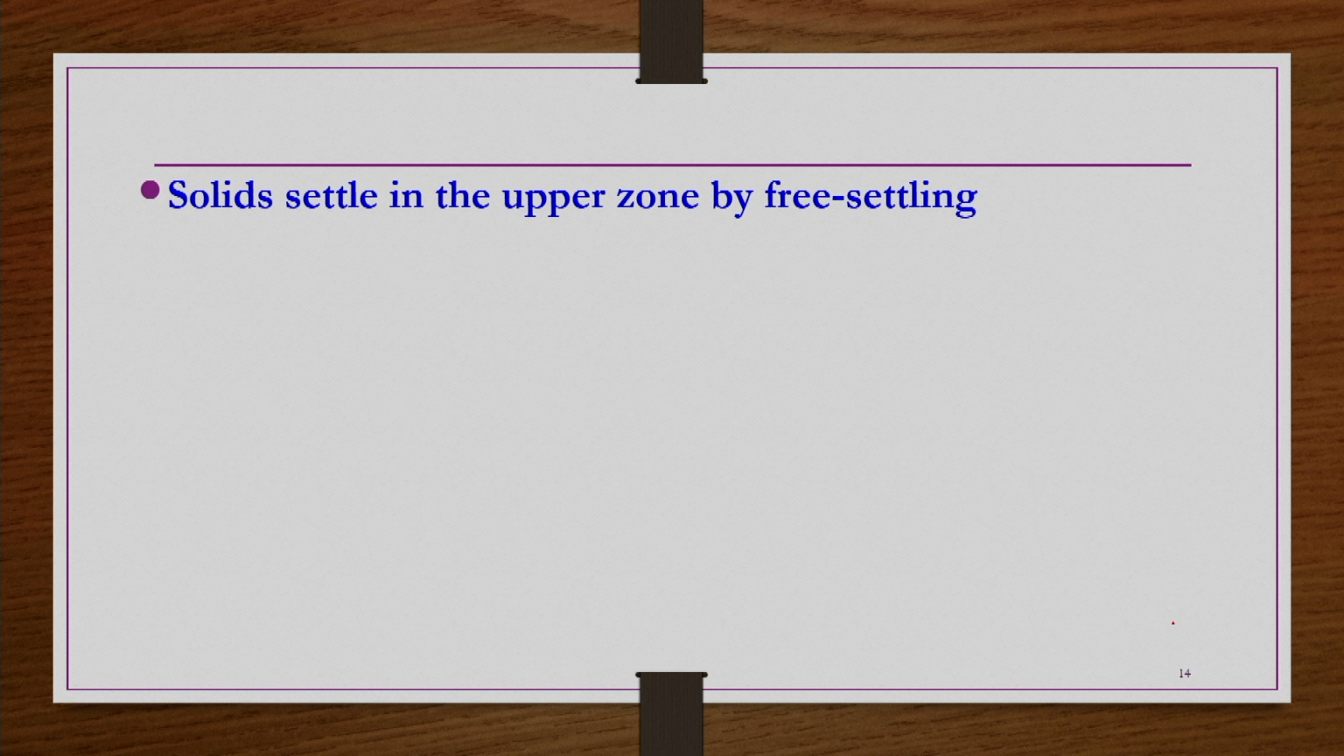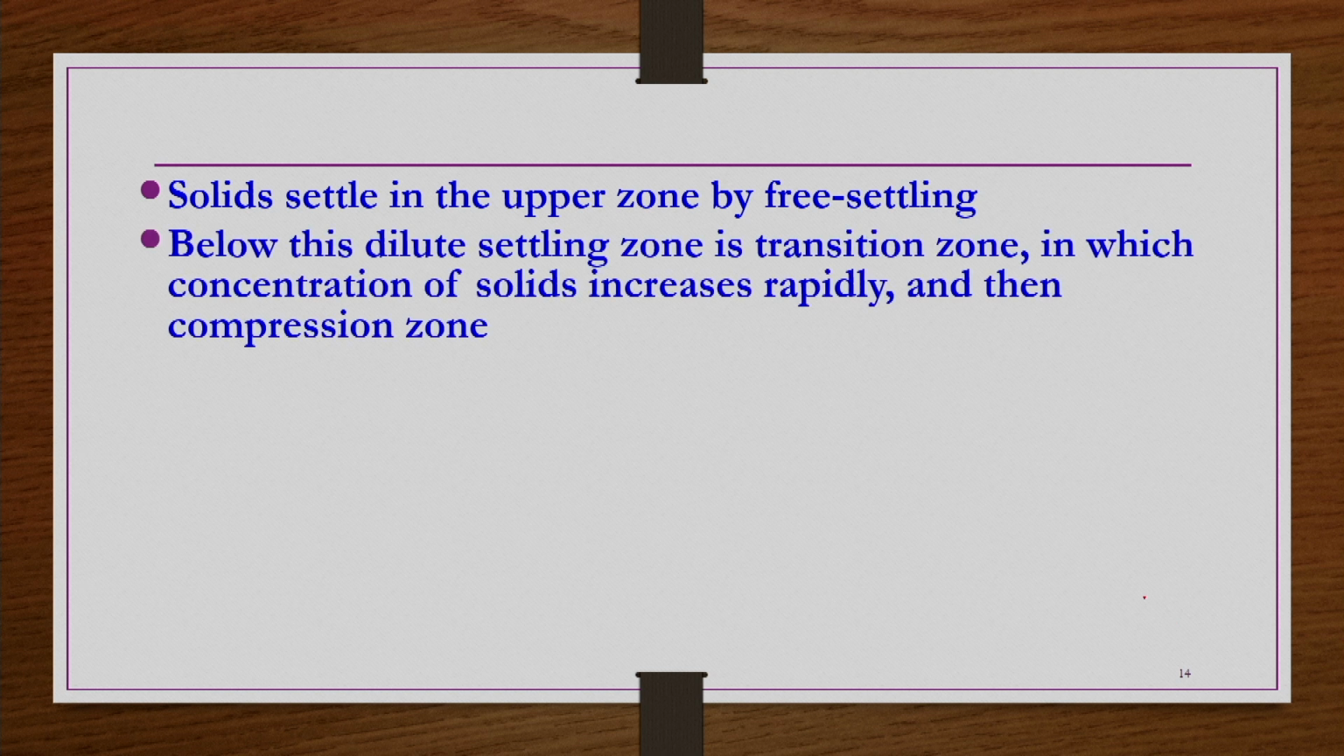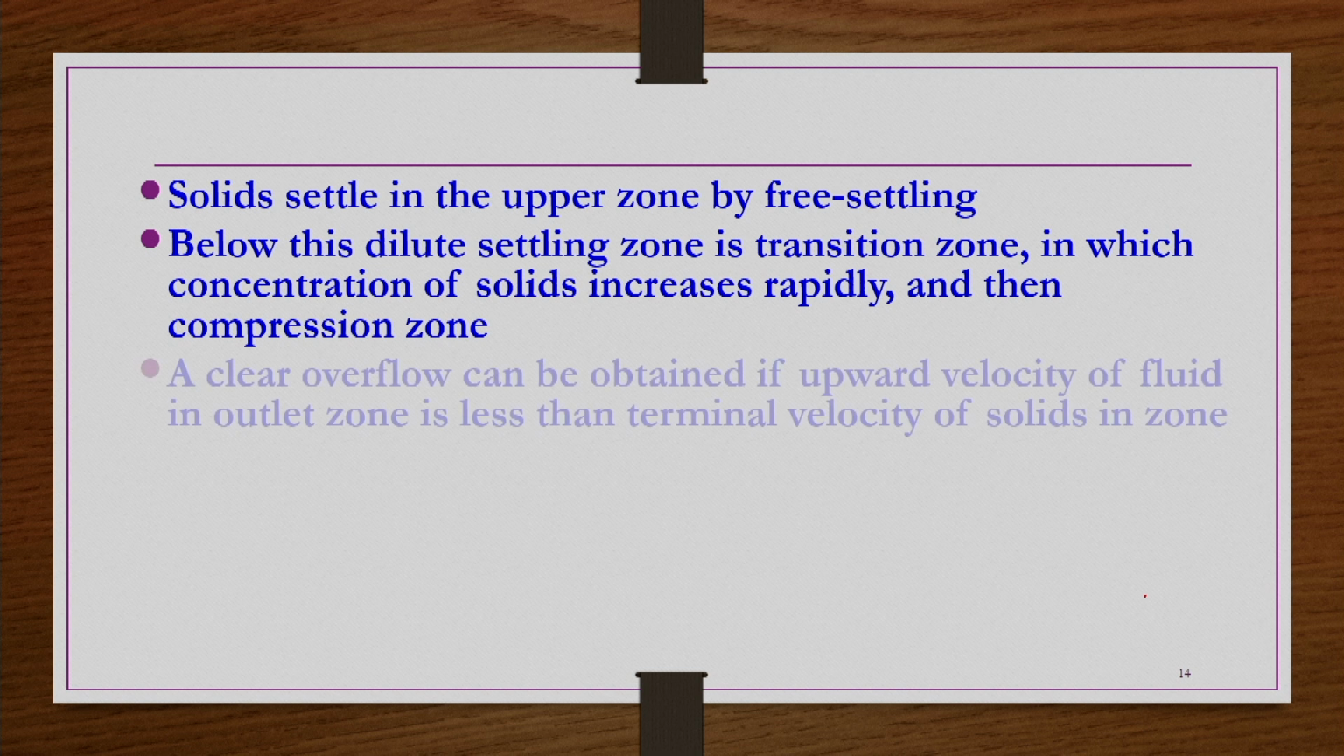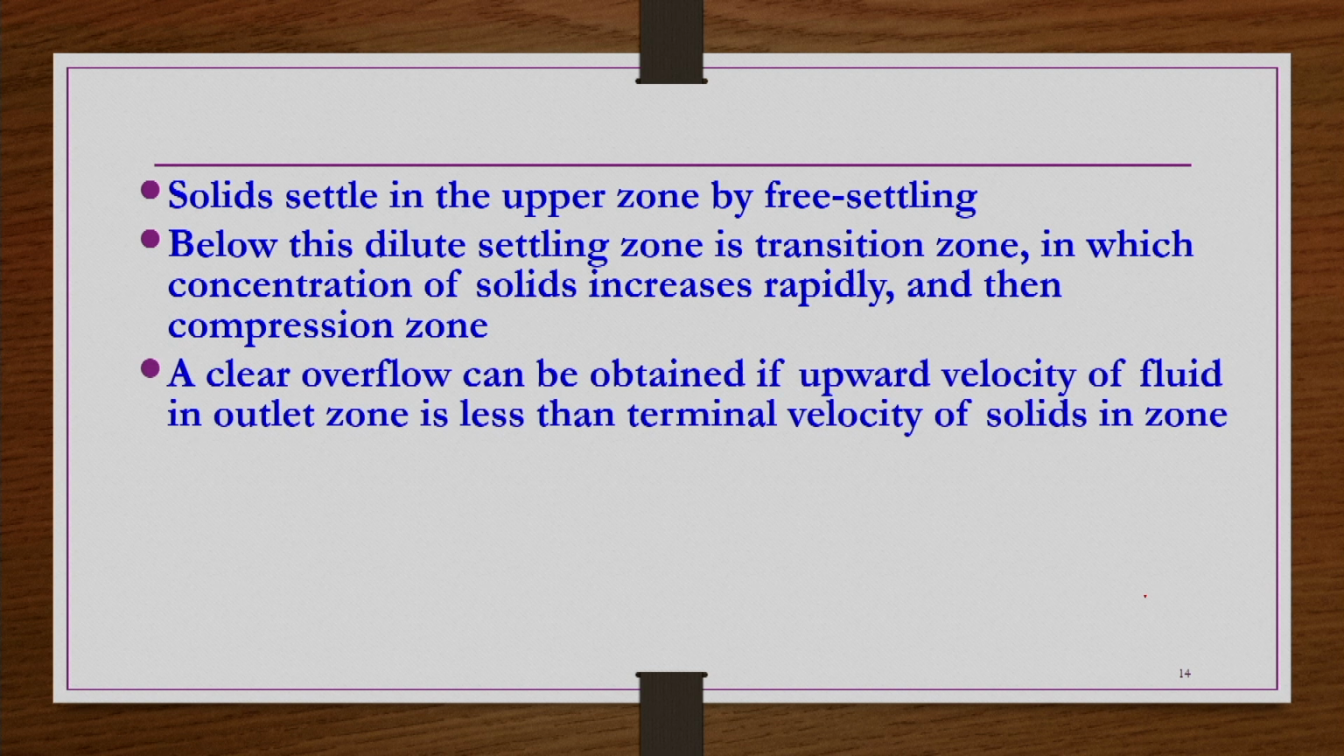Solids settle in the upper zone by free settling. Below this dilute settling zone is the transition zone, in which the concentration of solids increases rapidly, and then the compression zone would be there. A clear overflow can be obtained if the upward velocity of the fluid in the outlet zone is less than the terminal velocity of solids in the zone. Obviously, when you are taking the clear liquid from the top, the rate at which you are taking the liquor out should be a lower velocity compared to the terminal velocity of the solids.